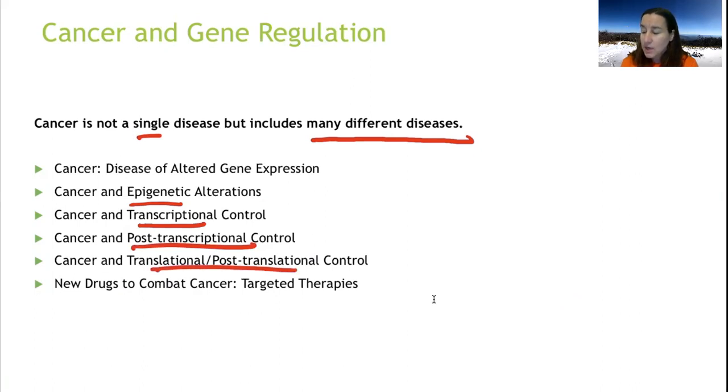Translation, post-translation, targeted therapies. Since we know and we can see, maybe we're doing proteomics, the example in the textbook is about breast cancer. And it says that breast cancer is putting out a specific protein. EGF, there it is. The breast cancer cells are producing this protein EGF in higher quantities.